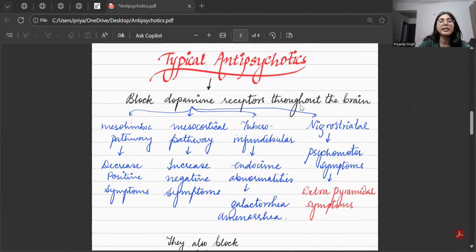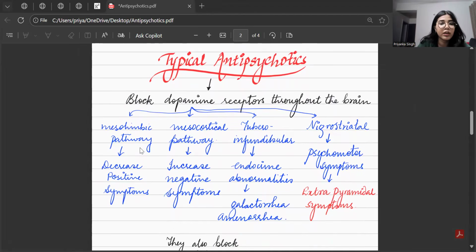Now coming to the typical antipsychotics. So how do they work? They decrease the positive symptoms in the mesolimbic pathway because typical antipsychotics block dopamine receptors throughout the brain. So they are not working selectively. They are dopaminergic blockers. They block dopamine in all the pathways throughout. So in the mesolimbic pathway, it is a beneficial thing because we wanted to decrease dopaminergic activity. So the positive symptoms or the psychotic symptoms are reduced.